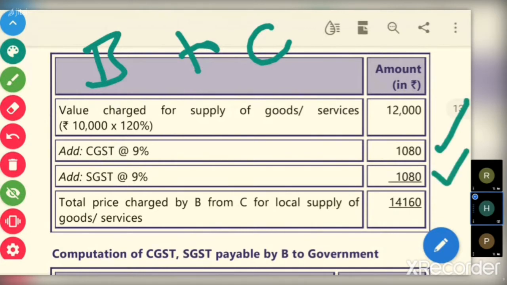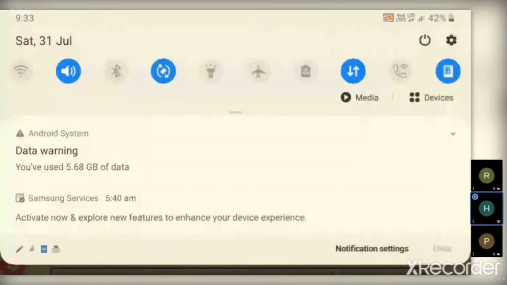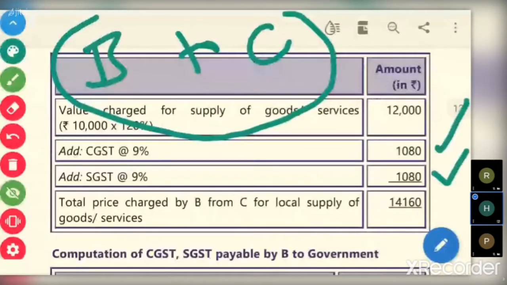That is 12,000 into 9%, 1080 CGST, and 12,000 into 9%, 1080 SGST. So total price inclusive of taxes charged by B to C is, not 1080, sorry, it is 14,160.